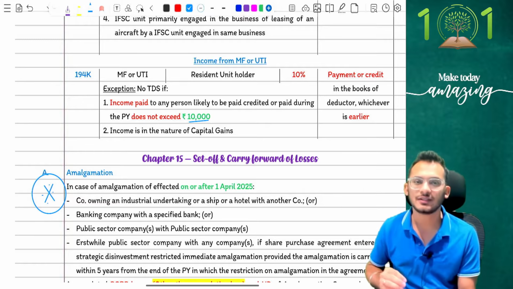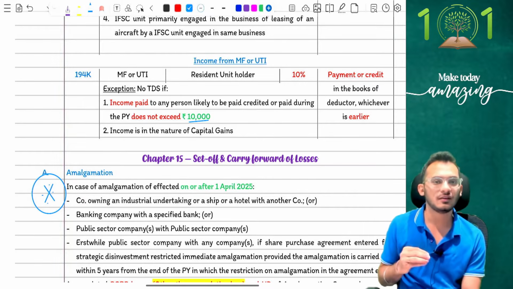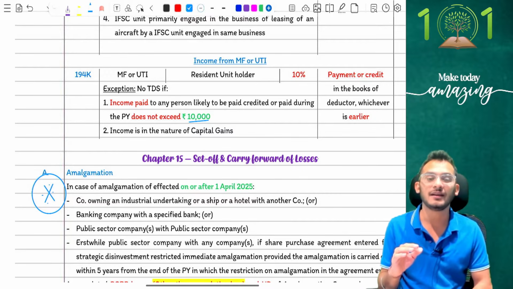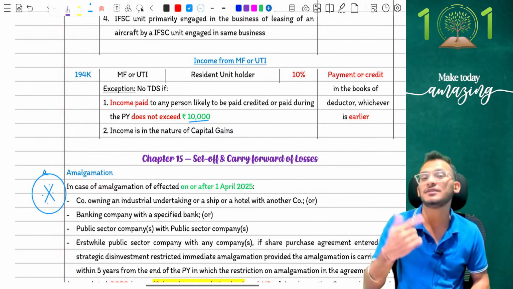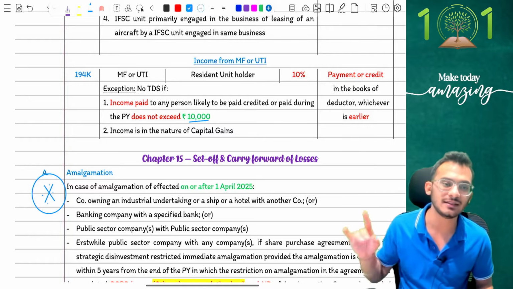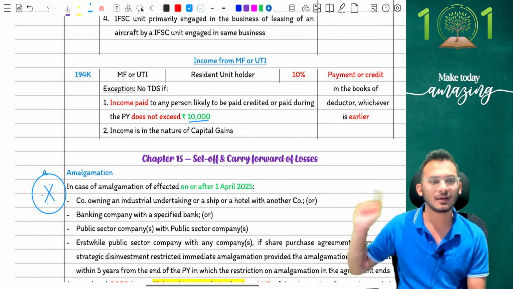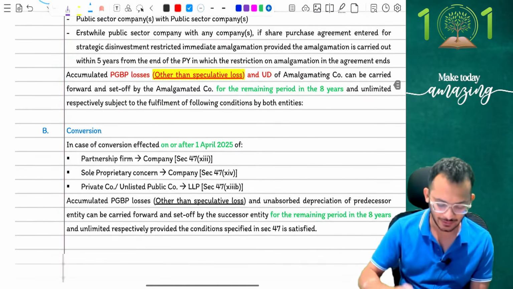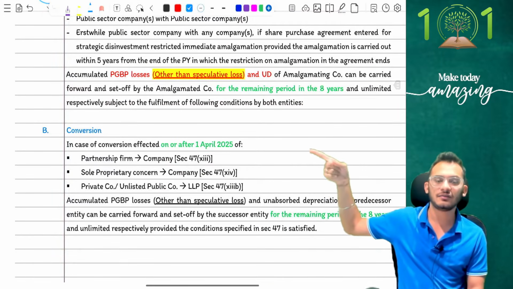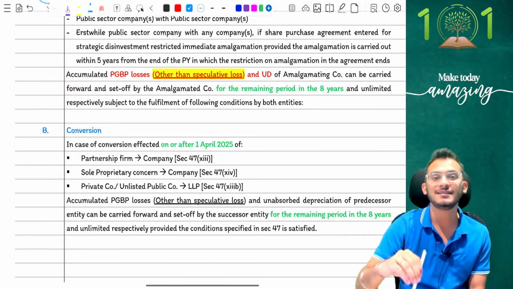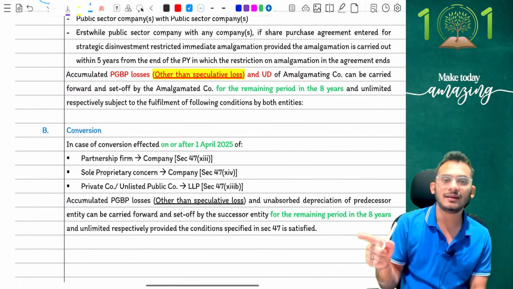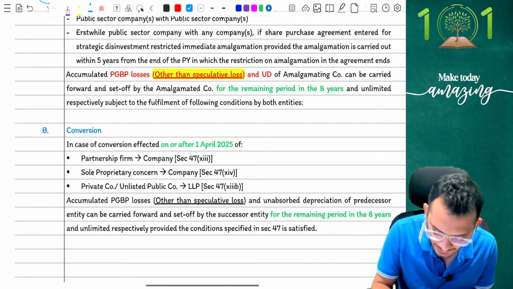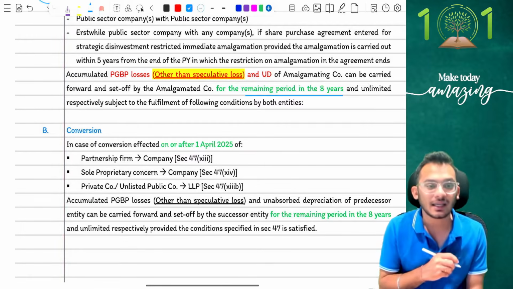In the market, the issue started on this because people were losing losses. What they would do is in year 7 and all, they will start conversion rules, and therefore people were now unnecessarily carrying forward losses which they could not do. To tackle that issue, an amendment has come which now clarifies that if you undertake any kind of amalgamation or any kind of conversion on or after 1st April 25, then if your conditions are getting satisfied, the new entity cannot carry forward it for a fresh period of 8 years, but can only carry it forward for the remaining period in the 8 years.